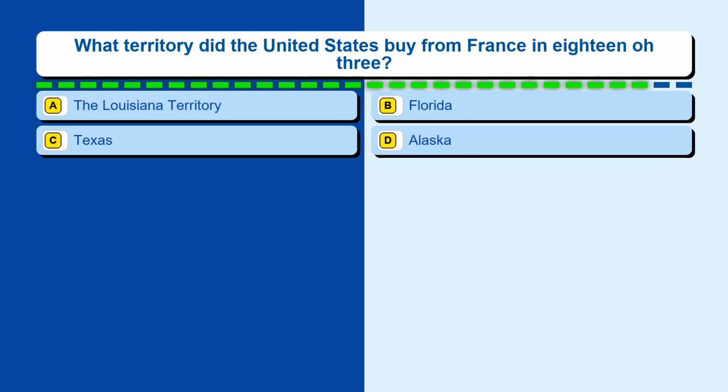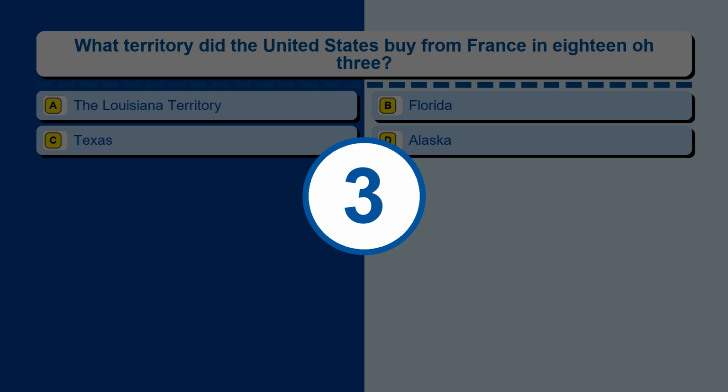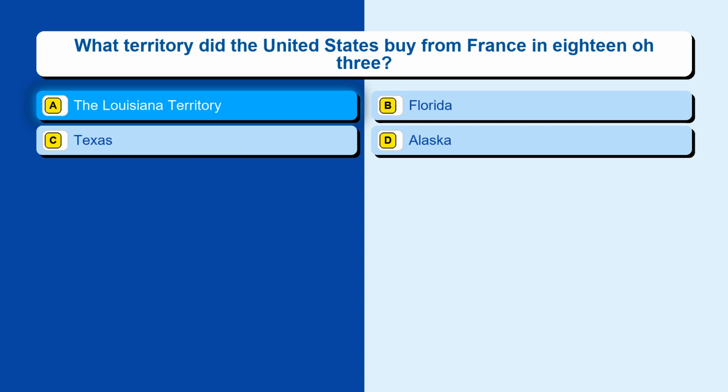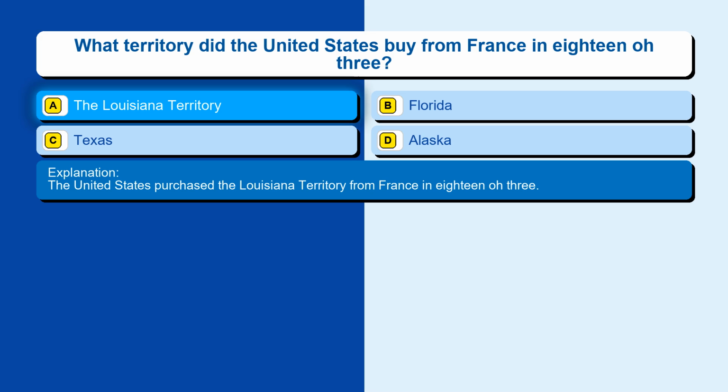Question 9. What territory did the United States buy from France in 1803? Option A, the Louisiana Territory. Option B, Florida. Option C, Texas. Option D, Alaska. The correct answer is option A, the Louisiana Territory. The United States purchased the Louisiana Territory from France in 1803.